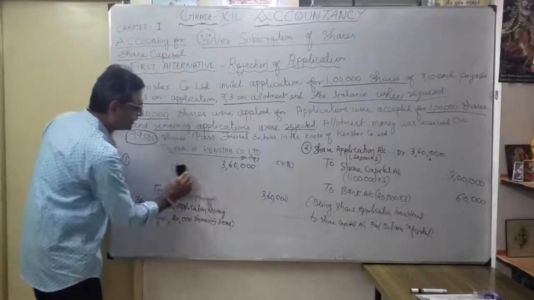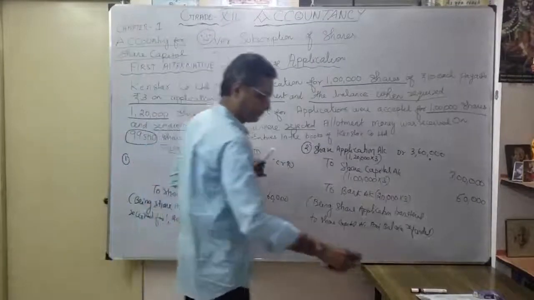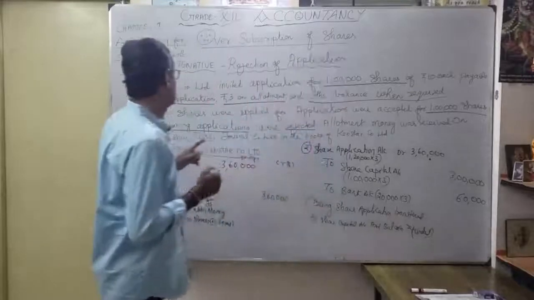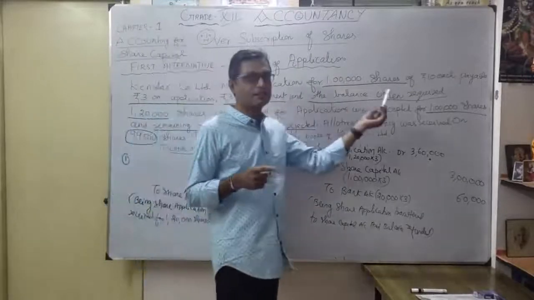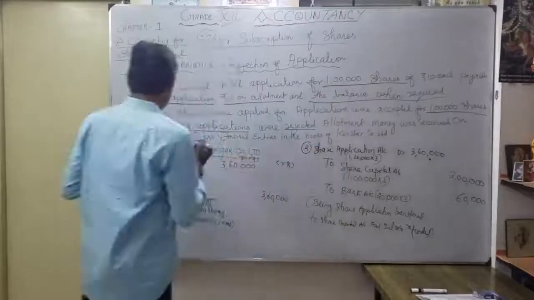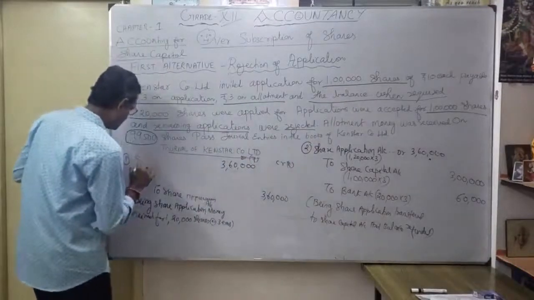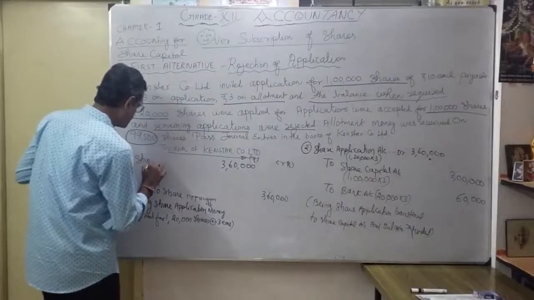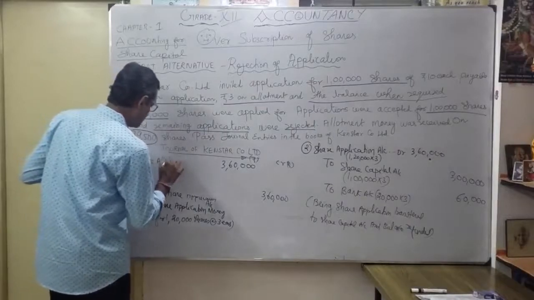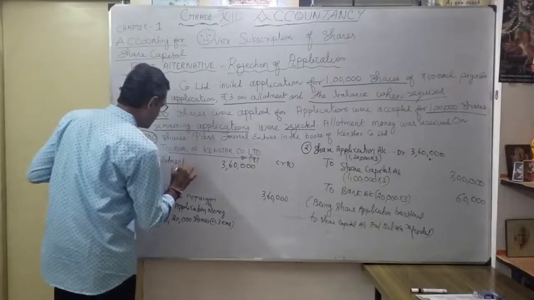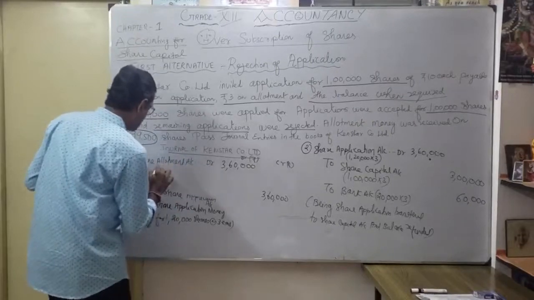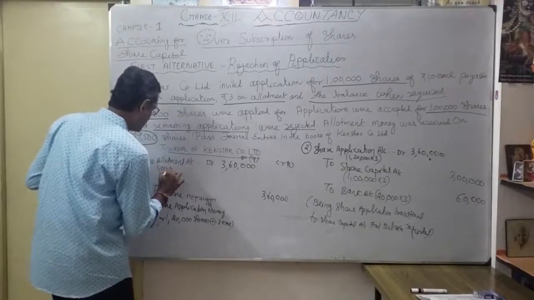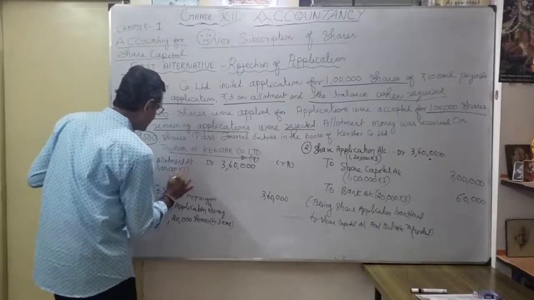So what is my third entry? Share allotment account. Correct. How much? Share allotment is 3 rupees on allotment. But only 1 lakh shares are now going to be allotted. What is the entry? Share allotment account debit. How much? 1 lakh into 3 rupees.